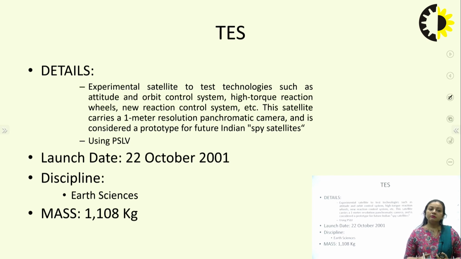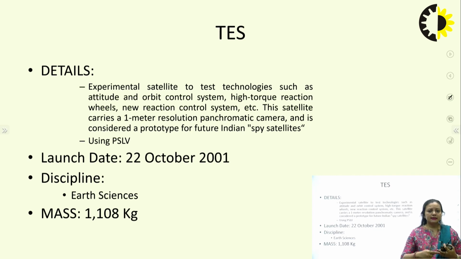Then when you are talking about the altitude and orbit control system, we have already discussed in my previous lectures that if you have observed that the satellite is not in the correct position, then you need to correct the position. So how can you correct the position? For that purpose, I have got high torque reaction wheels. I can have spin stabilized satellites.